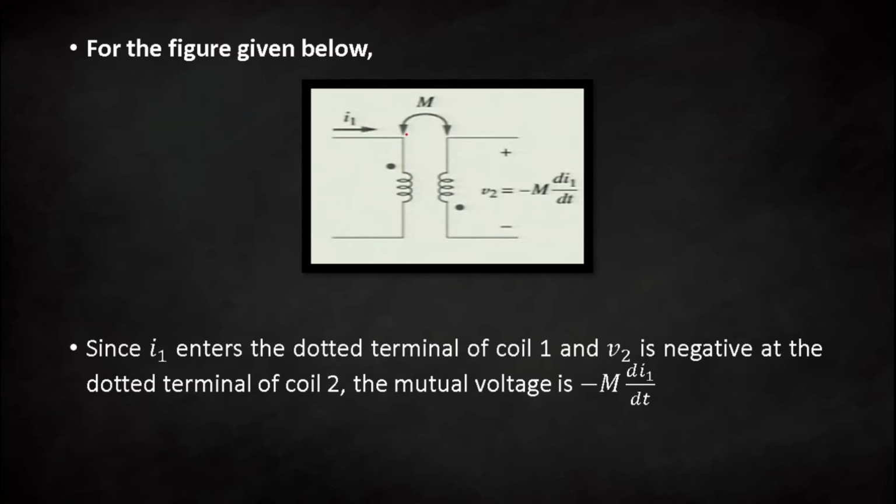Now you can see the same figure, the current is entering at the dotted terminal, but at the dotted terminal of the other coil, the polarity of voltage is negative. You can see that since I1 enters at the dotted terminal of coil 1 and V2 is negative at the dotted terminal of coil 2, that is why the mutual voltage is written as minus M di1 by dt. Okay, that we have already discussed.